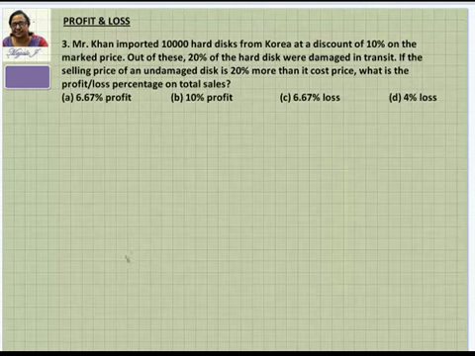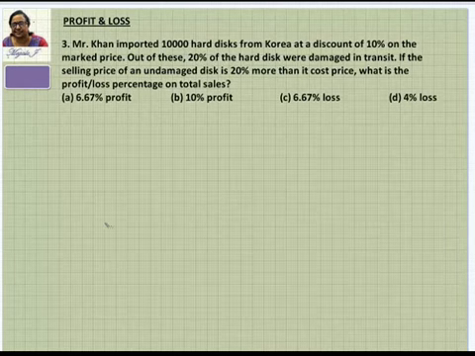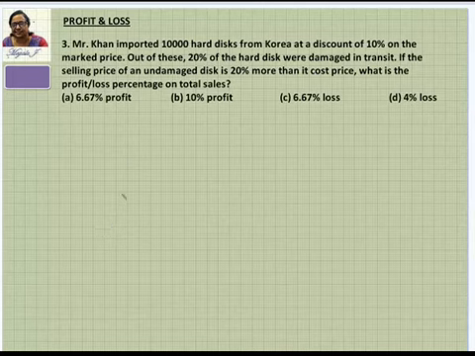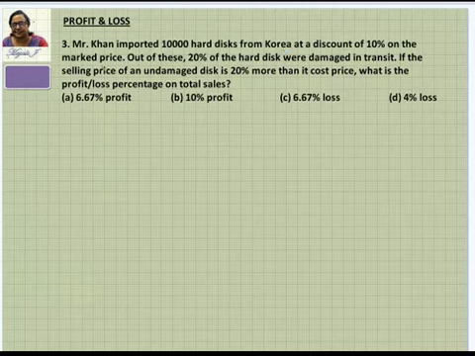Next. Mr. Khan imported hard disks. He's importing around 10,000 hard disks at 10% off the marked price, that is, he's getting a discount of 10% of the marked price. Out of this, 20% of the hard disks were damaged. If the selling price of an undamaged disk is 20% more than its cost price, what is the profit or loss on total sales?